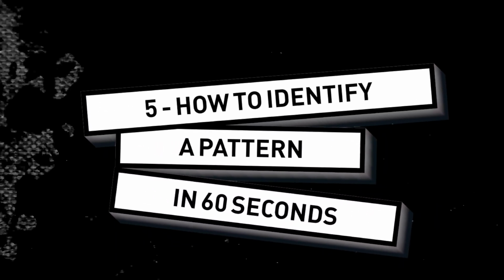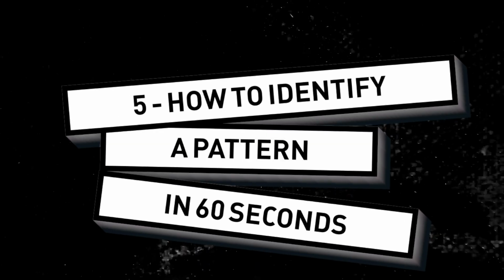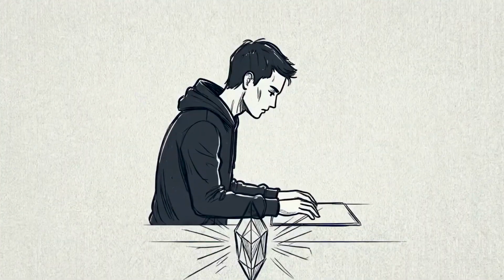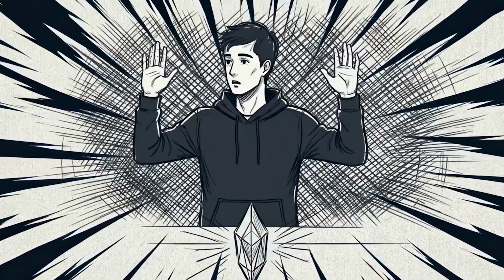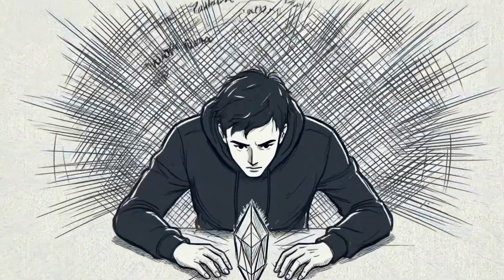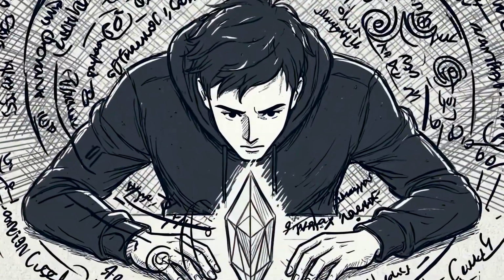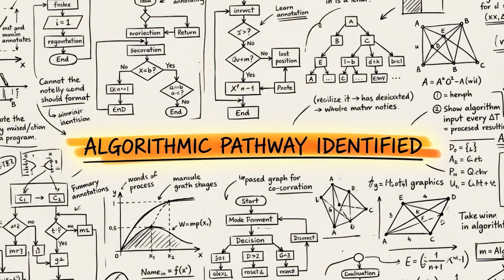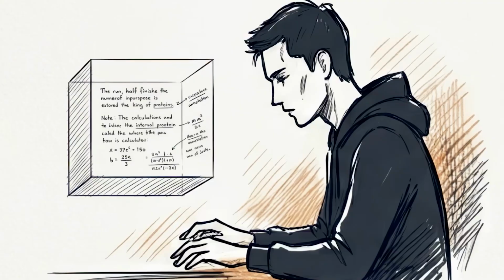Okay, so now we are coming to step number 5, or point number 5: how to identify any particular pattern in 60 seconds. Let me tell you the truth. In a real coding interview, whenever you see the question for the first time, your brain will freeze, right? So that first 1 or 2 minutes is very, very crucial. So here I'm going to give you the tips which you should use in order to identify the pattern, right? So which pattern to use?